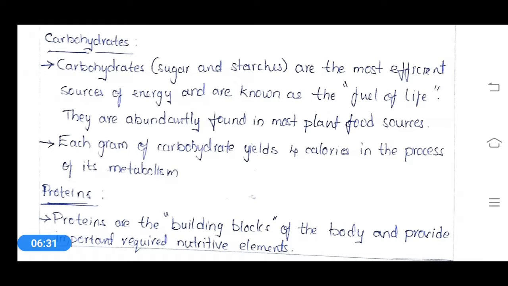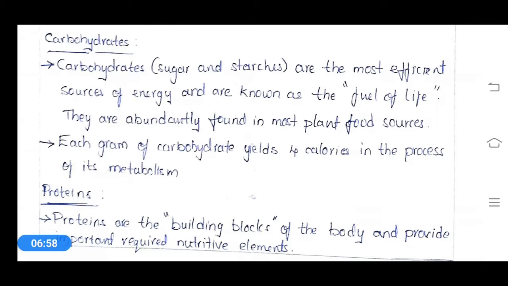They are abundantly found in most food sources. If you take potatoes, it is a starch, that means a carbohydrate. In this manner we have different kinds of carbohydrate food materials. These are the fuel of life, that means we require larger amounts of carbohydrates.